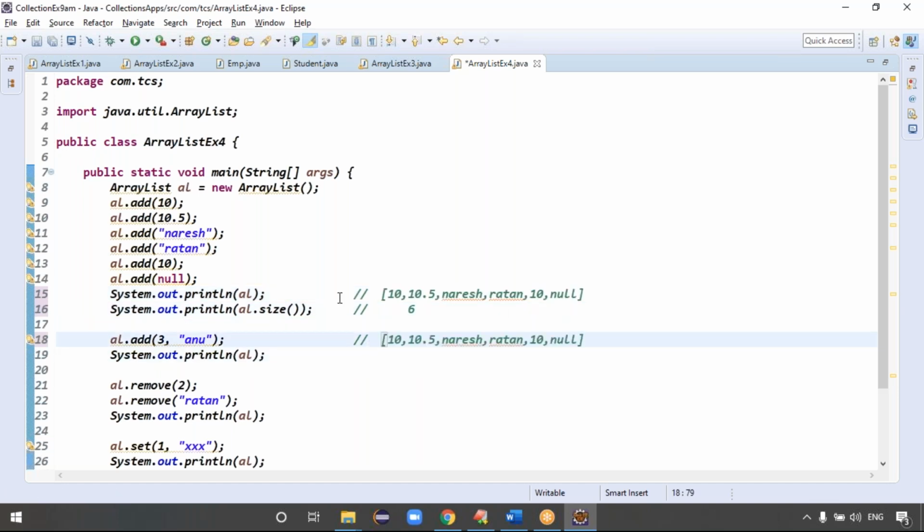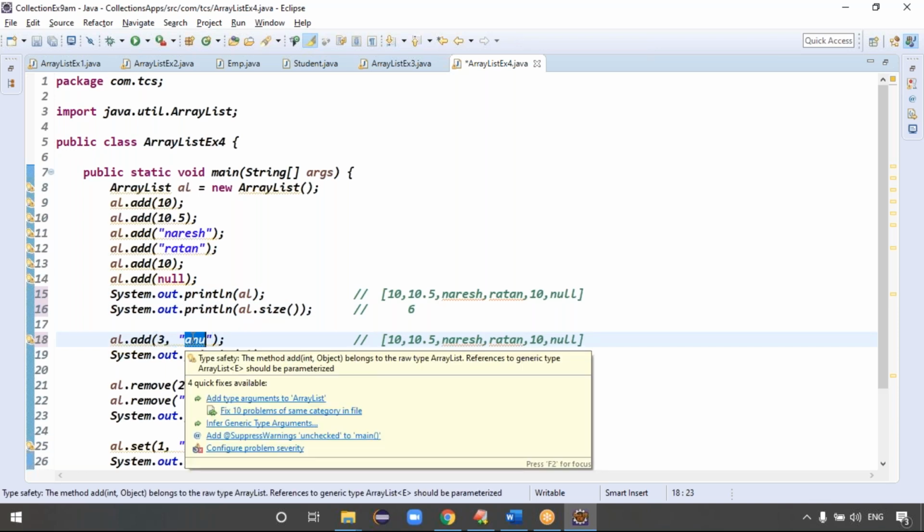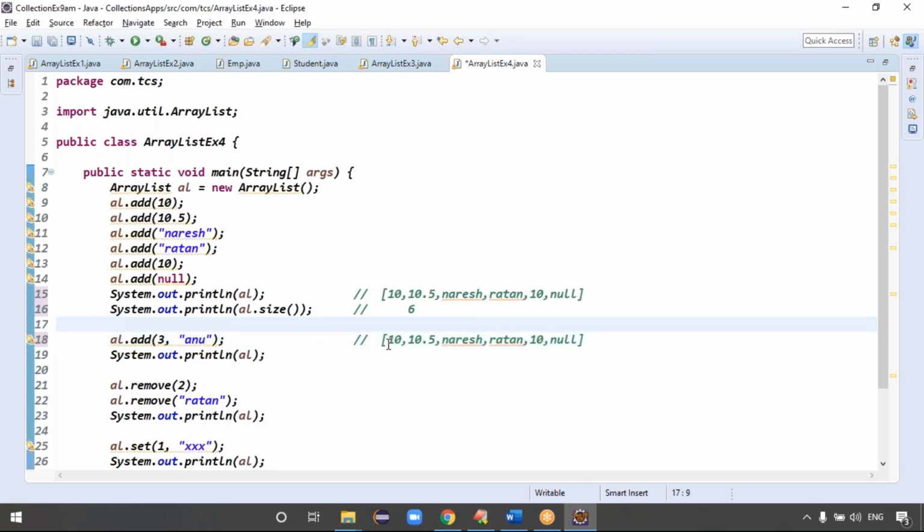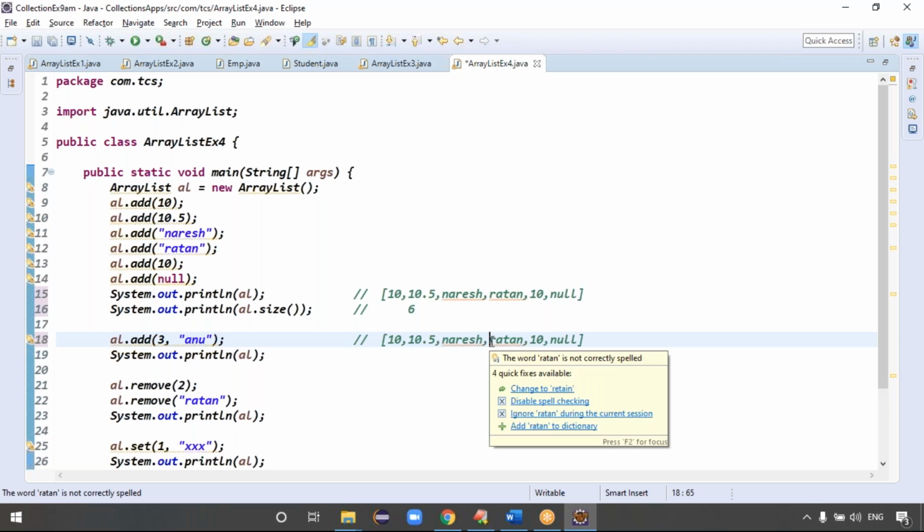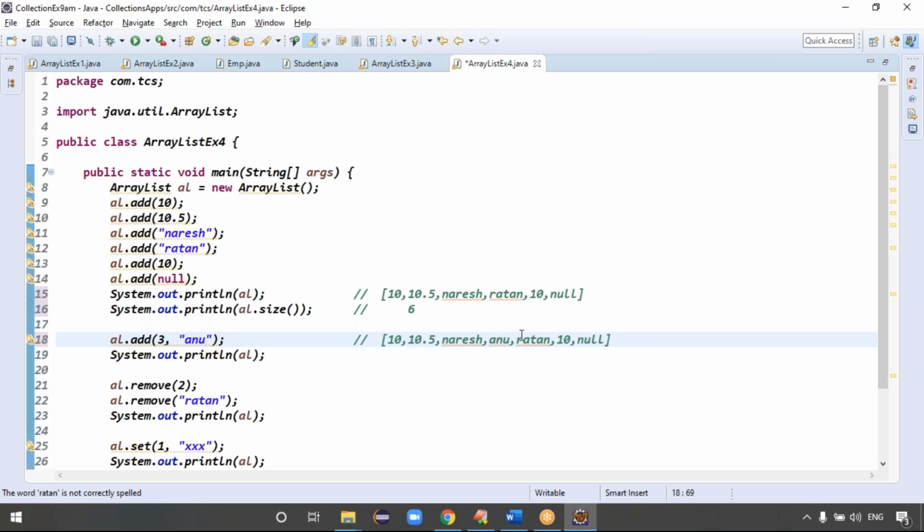Here, at the third location, you can please add Danu. Which element is already at the third location? 0, 1, Naresh is 2, there. Ratan is at the third index. At the third location only Ratan is there. Then Ratan is shifted to the next location, guys. Here Danu is placed. Ratan is shifted to the next, fourth location. The fourth location element is shifted to the next location, the next location element to the next location, right? Exactly. This statement is clear.